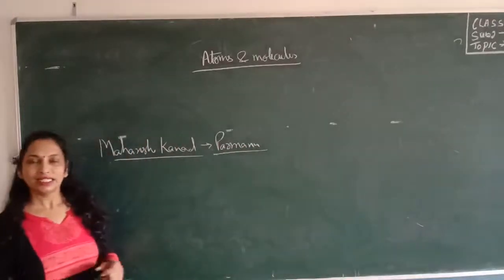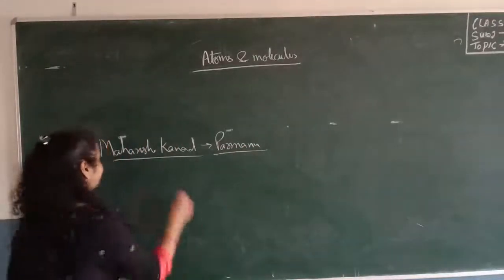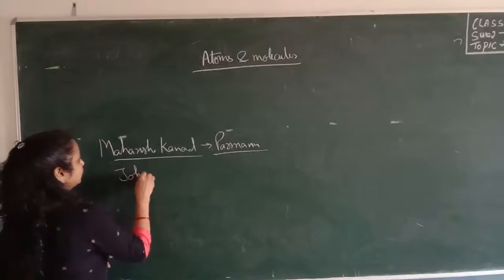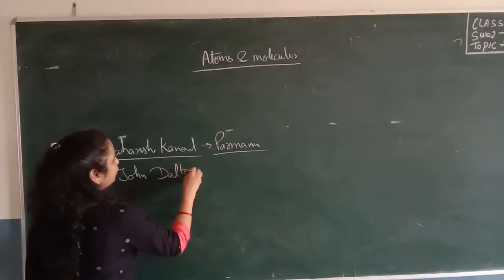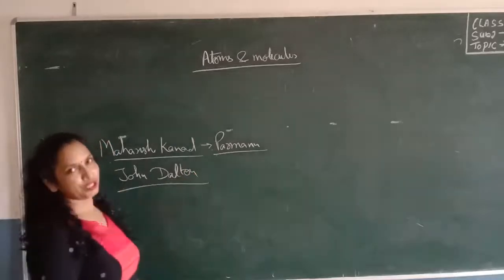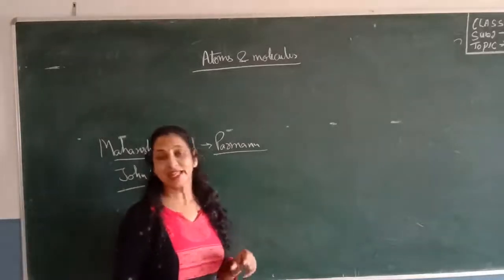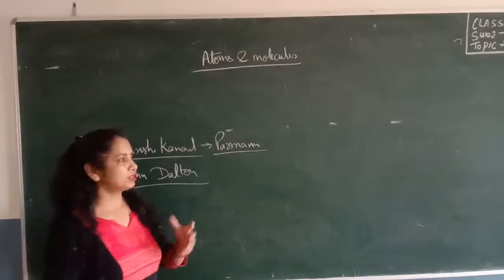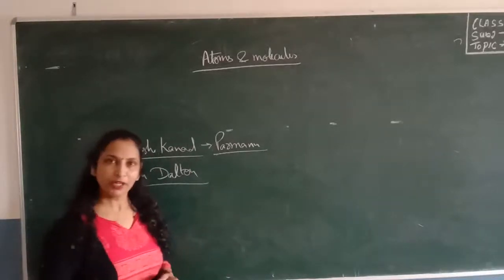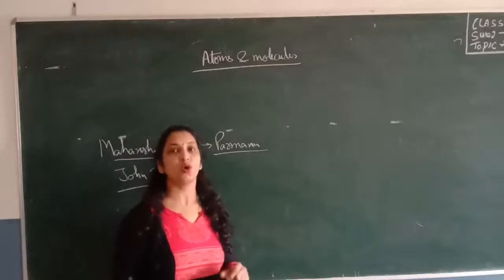Later, another scientist called John Dalton said that every matter in this universe, either solid, liquid or gas, is made up of the smallest particle called the atom.